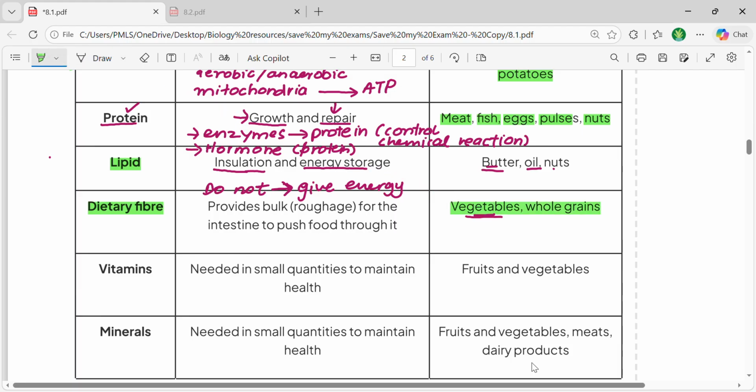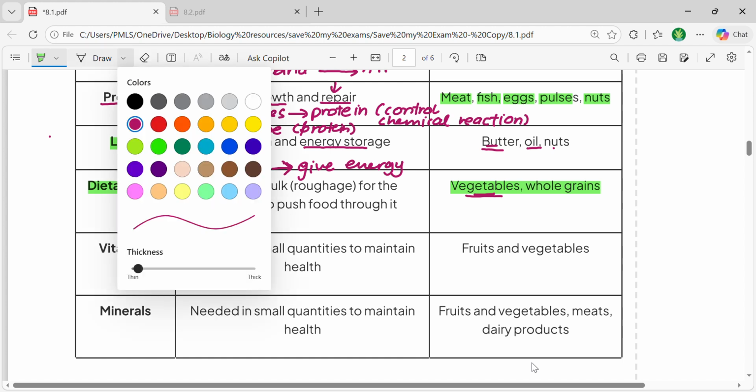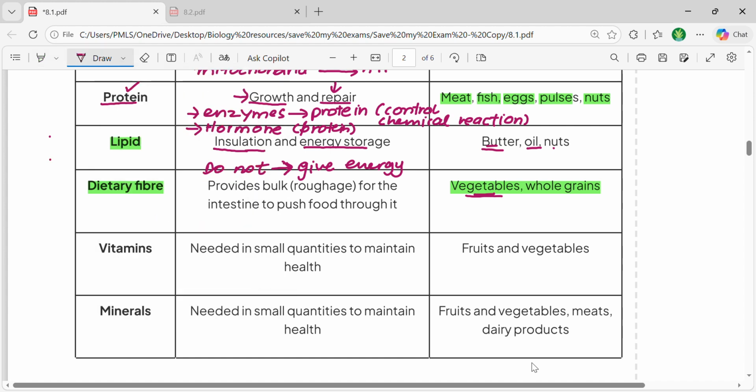Let's move forward and talk about vitamins now. Vitamins are not produced in our body, so they are needed, but they're needed in a small quantity. Even though they're needed in small quantity, they are very important for your body. They are important for your enzymes and for important functioning of your body. From where would you get these? You would get these from fruits and vegetables.